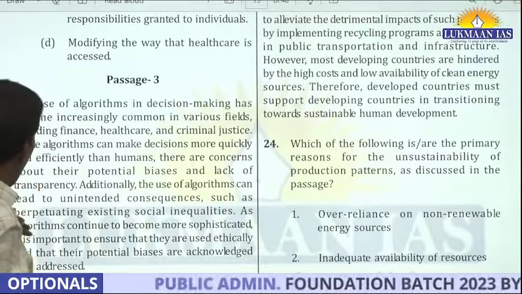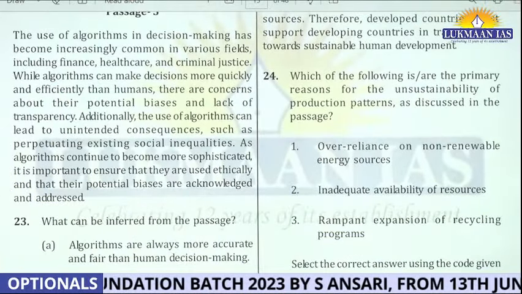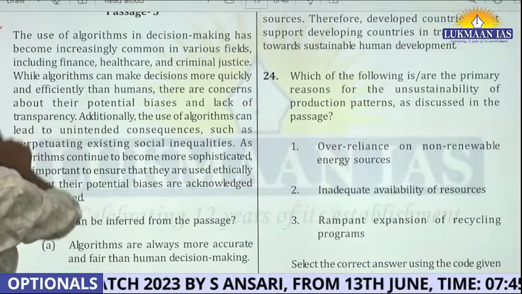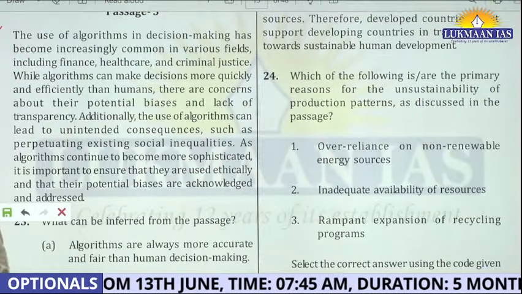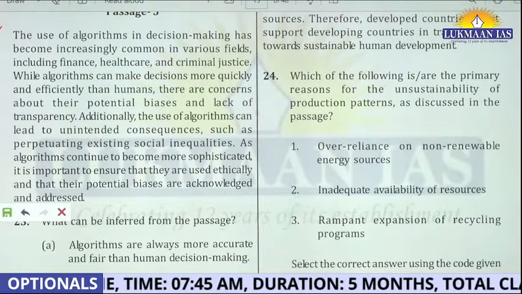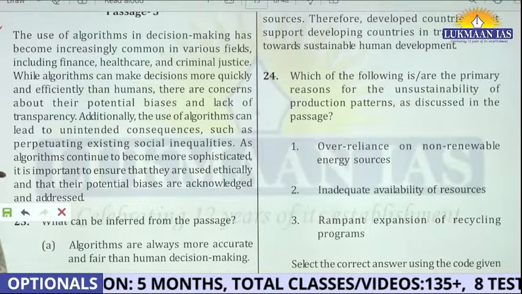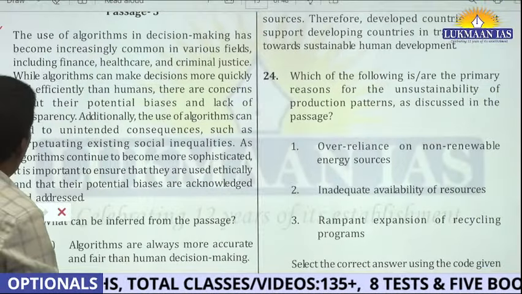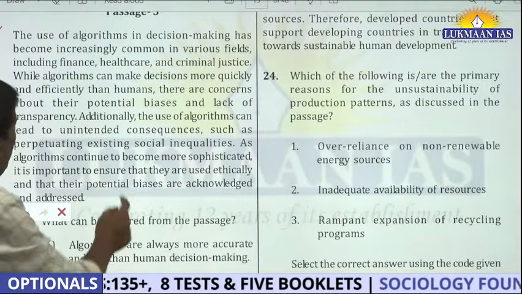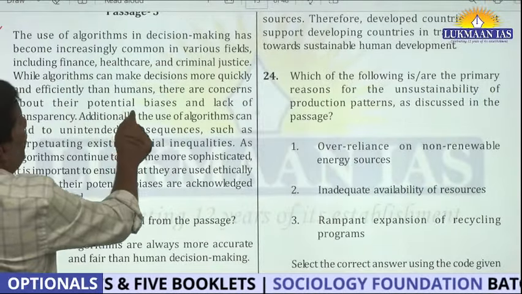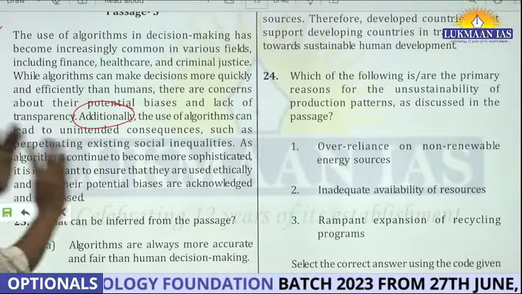This is a simple paragraph. Algorithm. Okay, let me see this one quickly. The use of algorithms in decision making has become increasingly common in various fields, including finance, healthcare, and criminal justice. While algorithms can make decisions more quickly and efficiently than humans, there are concerns about their potential biases and lack of transparency. Additionally, the use of algorithms can lead to unintended. Okay, see, the moment I read the word additionally, I know that now the thing is about to come.